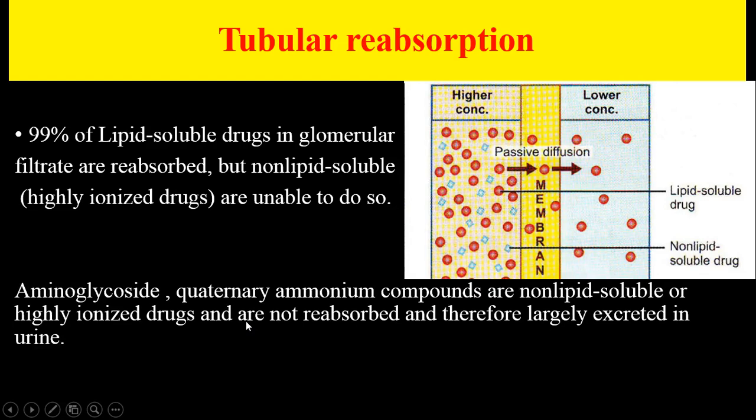Aminoglycosides, a group of drugs that you will get to know in the future, and quaternary ammonium compounds are non-lipid soluble or highly ionized drugs. Highly ionized drugs, polar drugs, non-lipid soluble drugs, this is the same, are not reabsorbed and therefore largely excreted in urine.